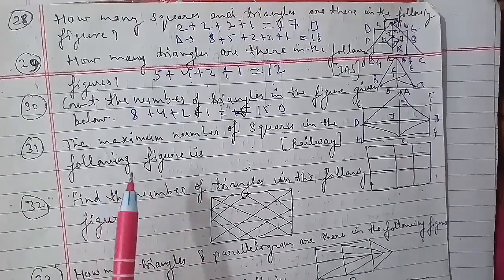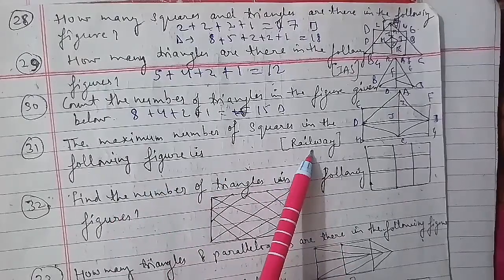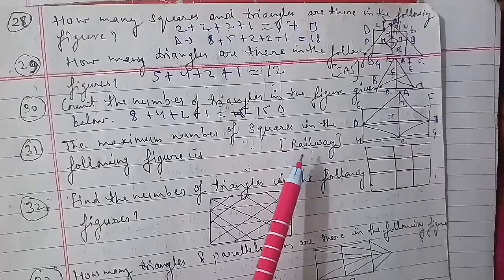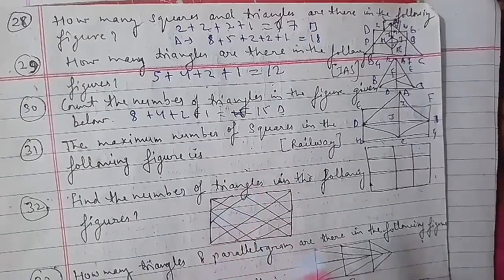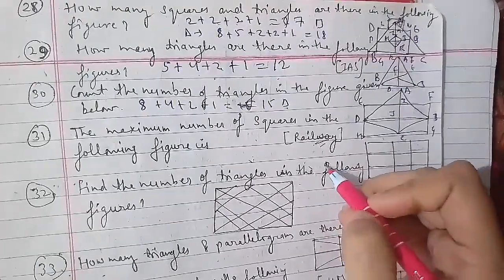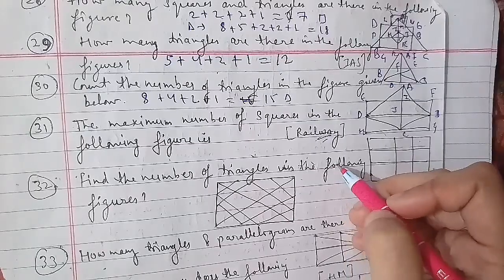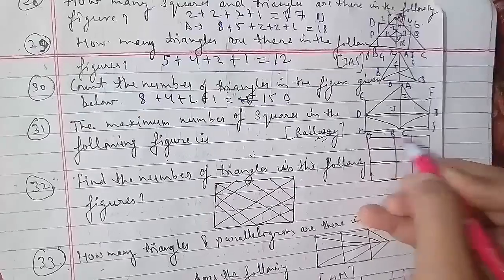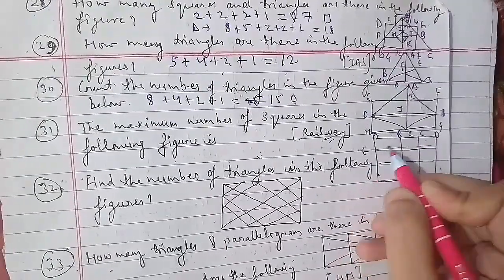This is A, B, C, D, E, F, G, H, I, J, K, L, M, N, O, P here. The simplest squares are ABFE, BCGF, CDHG, EFJI, FGKJ, GHLK, IJNM, JKON and KLPO, that is 9. So we'll name it as 9 here.